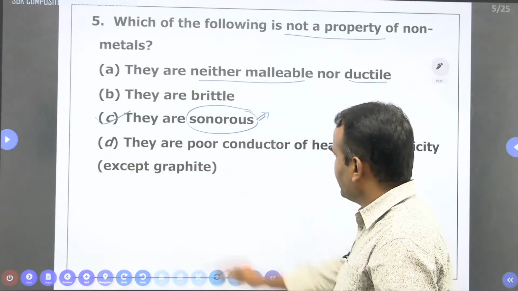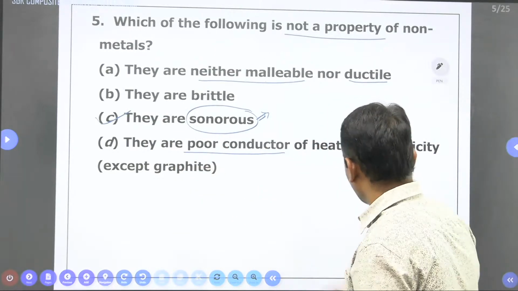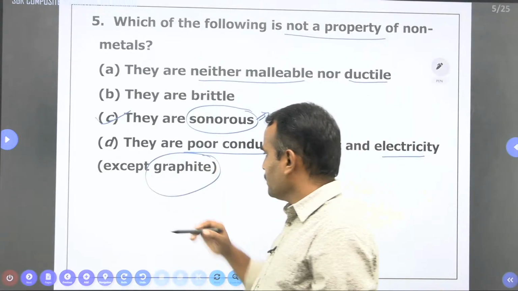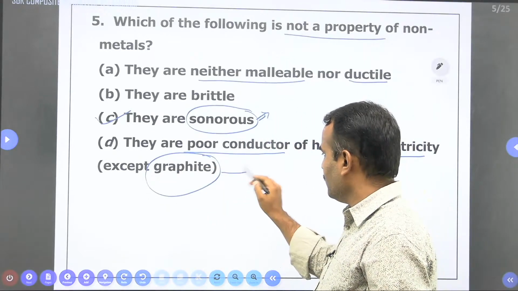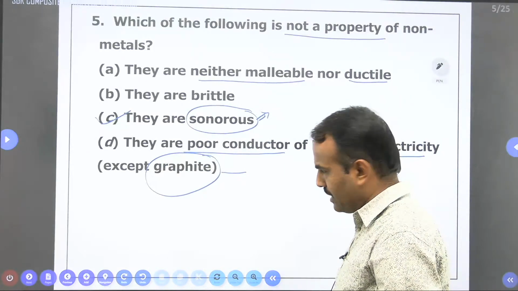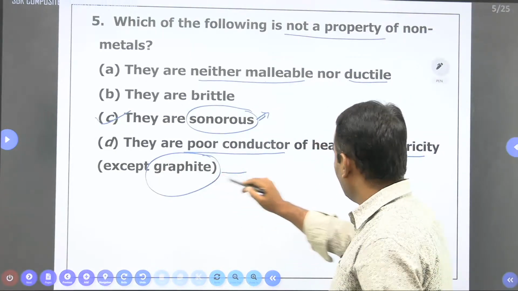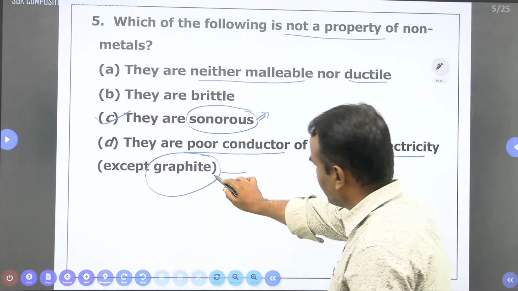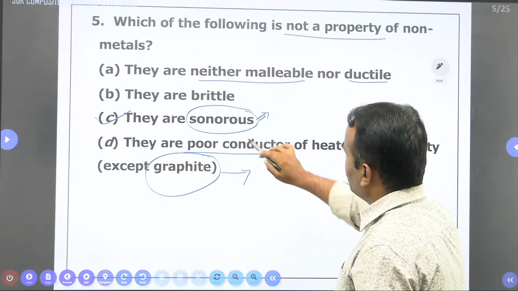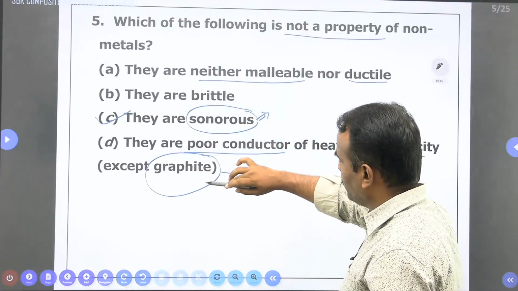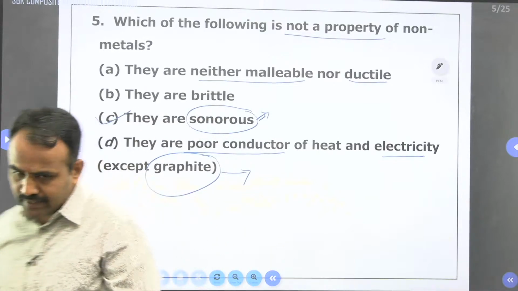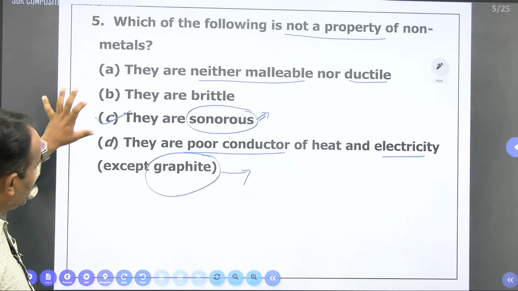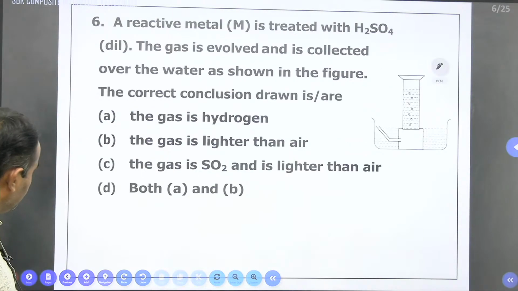What about the fourth one? They are poor conductors of heat and electricity, except graphite. Why except graphite? Graphite is an allotropic form of carbon. It is a good conductor of electricity. So 1, 2 and 4 are properties of non-metals, and the third is not a property of non-metals. Right. Next we can go for the next one.